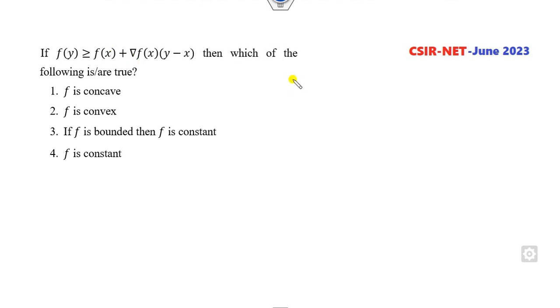F of y, I can write this function in this nature: f of y minus f of x is greater than f dash of x times (y minus x). What is that? This is the gradient. This is my gradient. Okay, so you can write it like this. Now f is convex or concave.